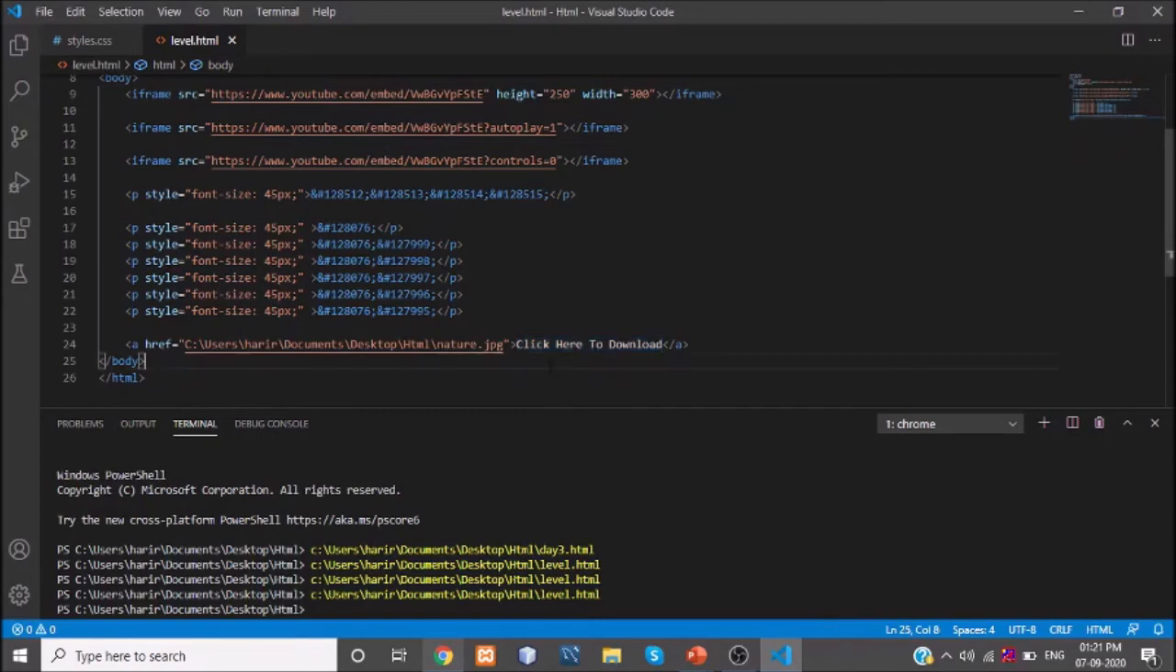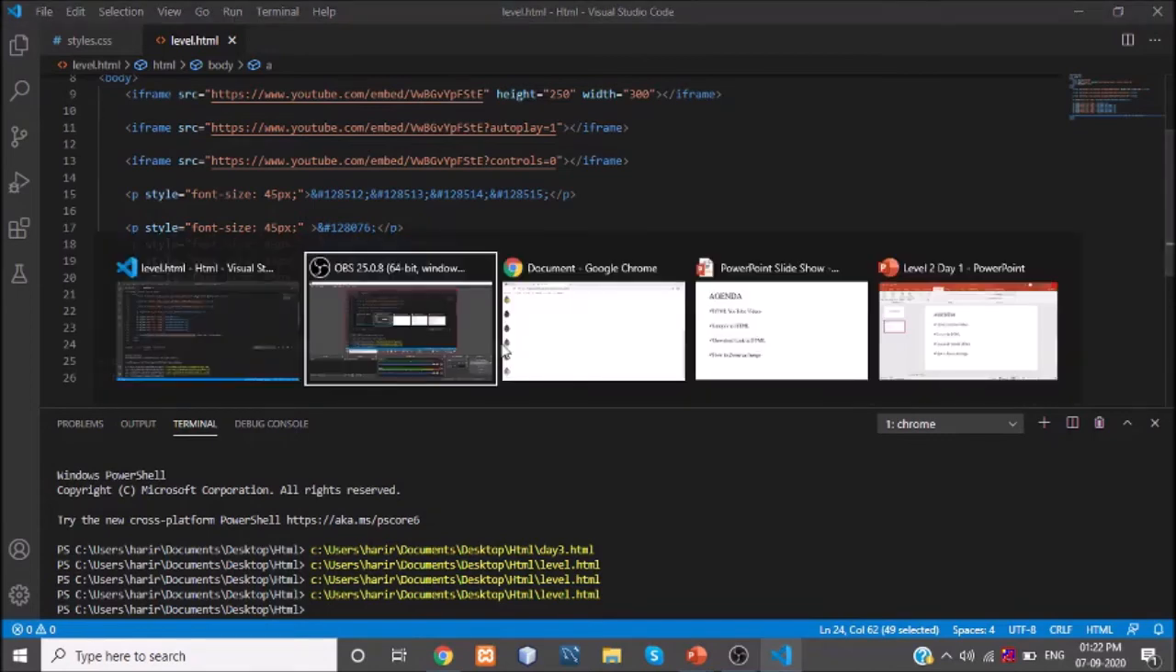Similarly, whatever is specified in your href, in my href I am giving an image file here. I am just navigating to an image file. I am allowing the users to download this particular image, this particular file.